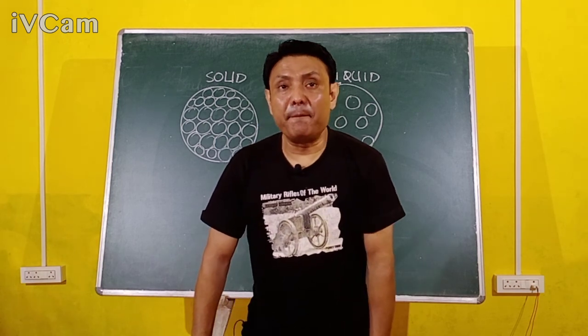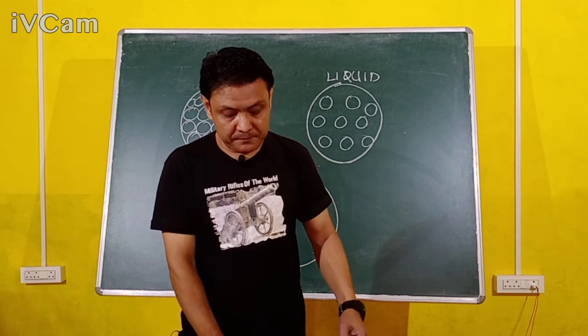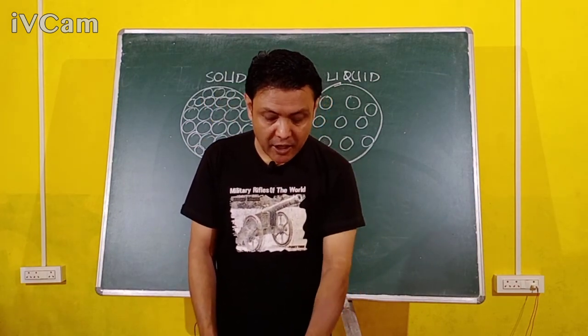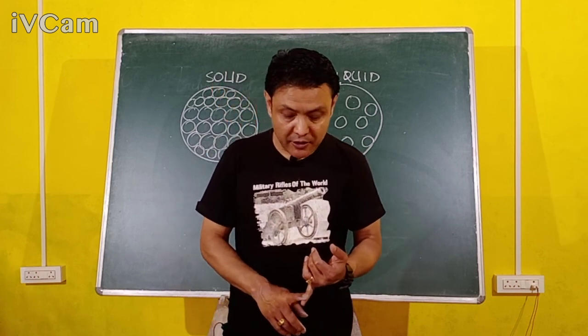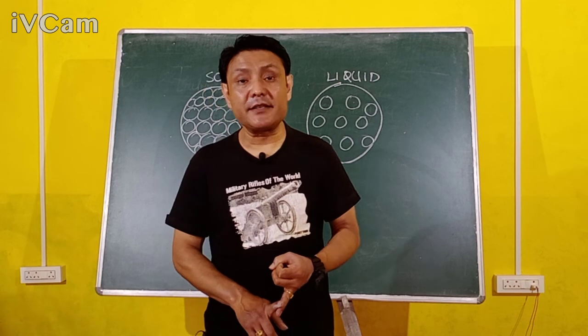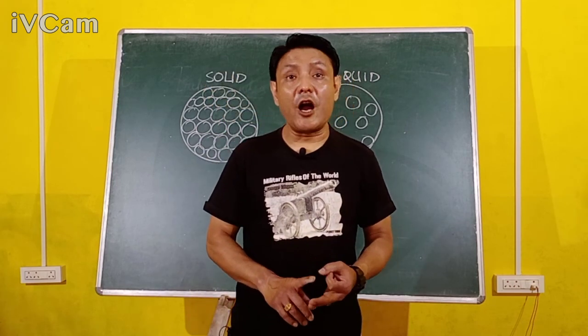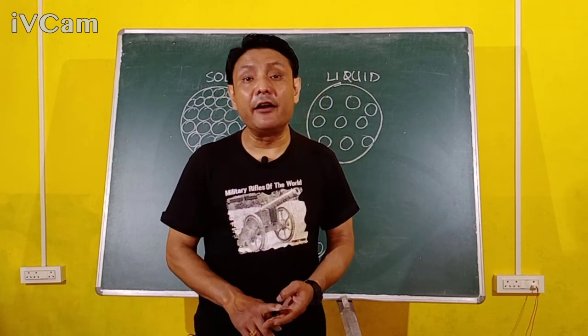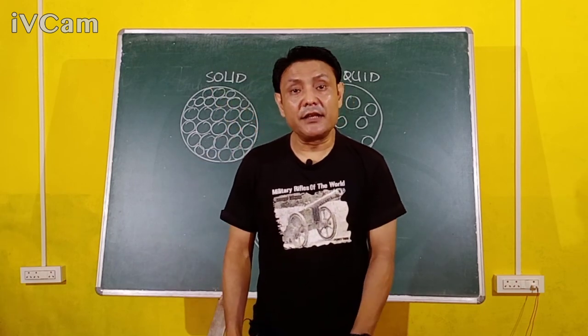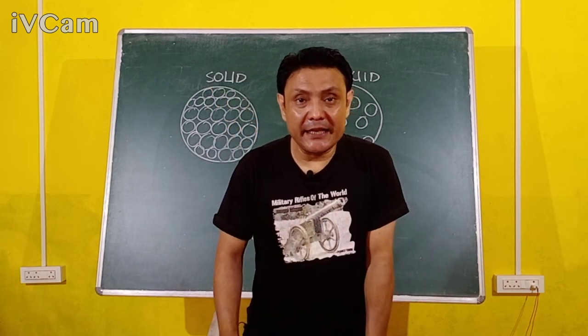So we have dealt with matter and its composition. We talked about the definition of matter. We dealt with how matter has mass and occupies space, the composition of matter, and the arrangement of the molecules in solids, liquids and gases.